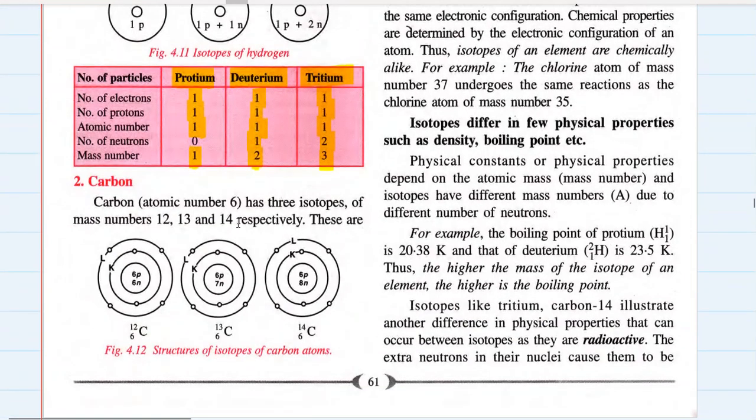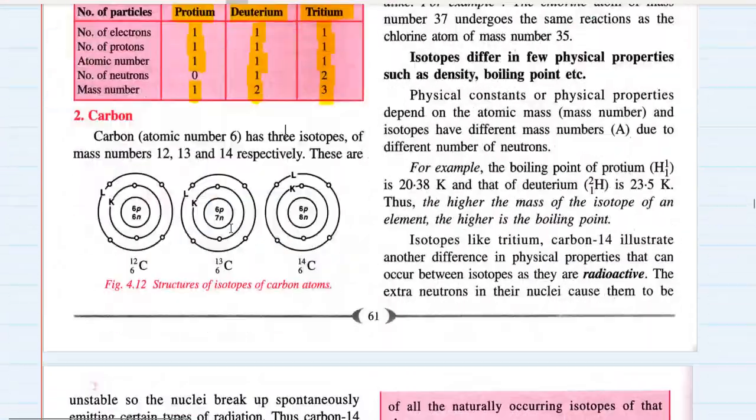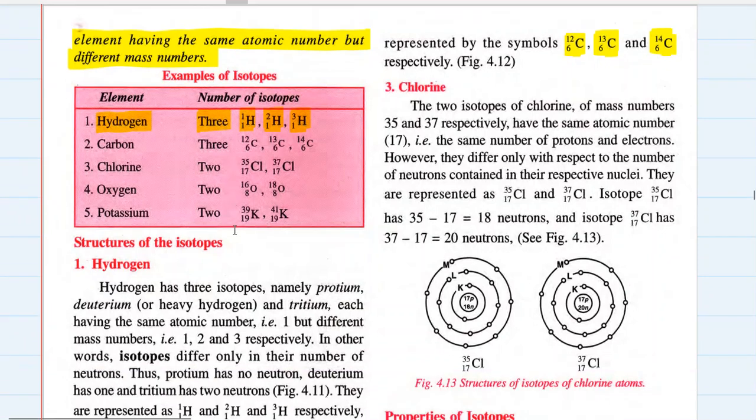What about carbon? Carbon has also got 3 isotopes. And what are these 3 isotopes? See, represented like this. The first isotope of carbon has 6 neutrons. Of course, 6 electrons and protons are common in all the 3 carbon isotopes. But yes, the first one has got 6 neutrons, the second one has got 7 neutrons, and the third one has got 8 neutrons. You can calculate if you want.